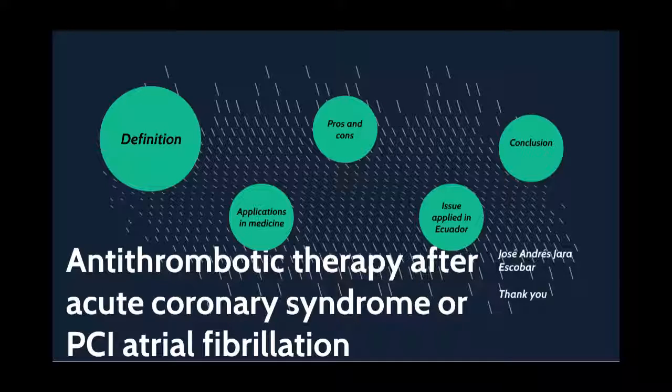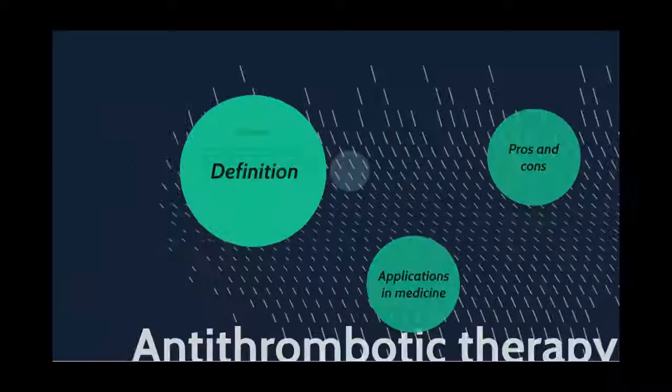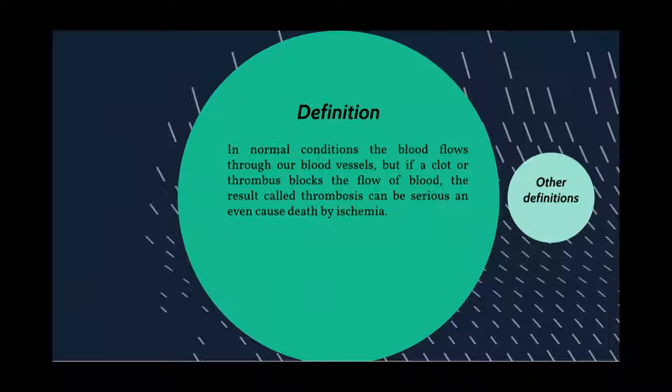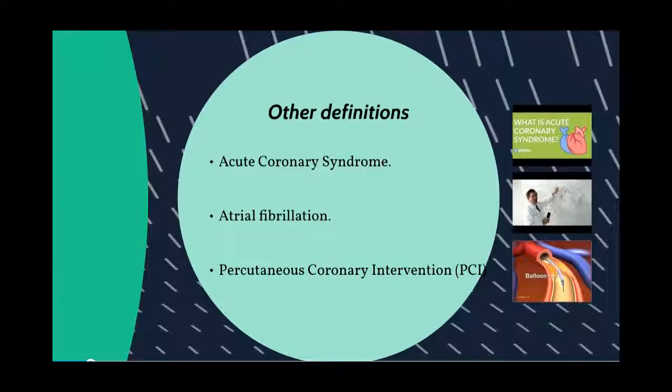Antithrombotic therapy after acute coronary syndrome or PCI atrial fibrillation. Definition: in normal conditions, blood flows through our blood vessels, but if a clot or thrombus blocks the flow of blood, the result, called thrombosis, can be serious and even cause death by ischemia. Other definitions: acute coronary syndrome, atrial fibrillation, percutaneous coronary intervention, PCI.